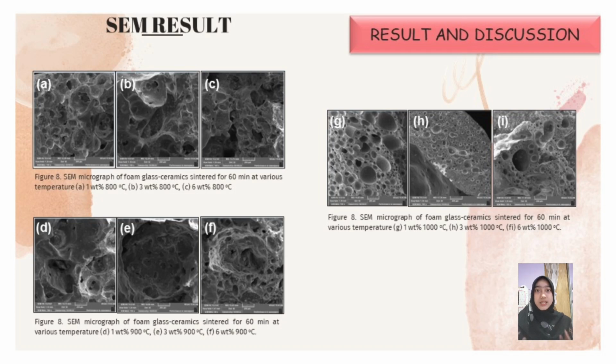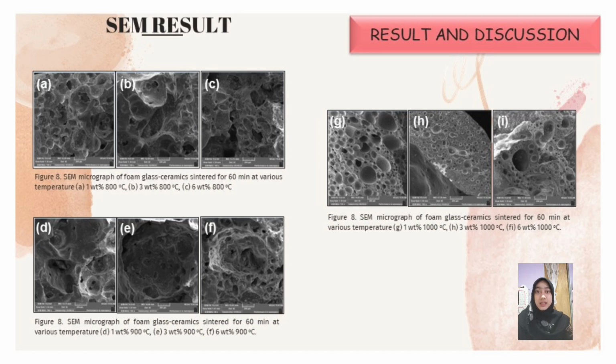Figure 8 shows the SEM micrograph of the formed glass ceramic samples in parallel cross-section sintered at various temperatures for 60 minutes. The results are used to visualize the microstructure details on the surface crystallization of the sample. As can be seen in Figure 8A, B, C, the pore structures are slightly different in the cross-section of the sample's microstructure at 1 and 6 weight percent sintered at 800 Celsius.